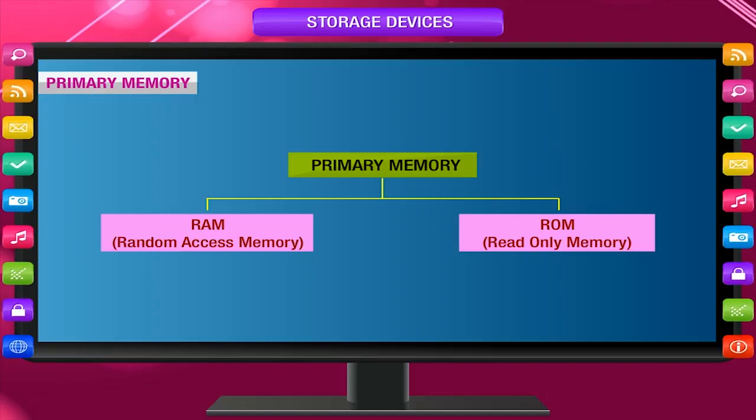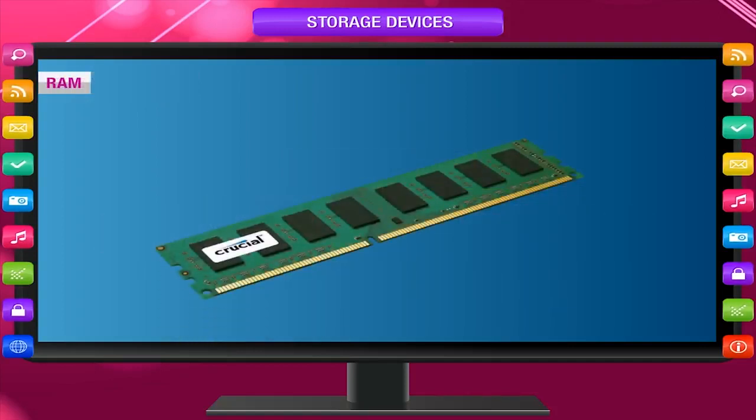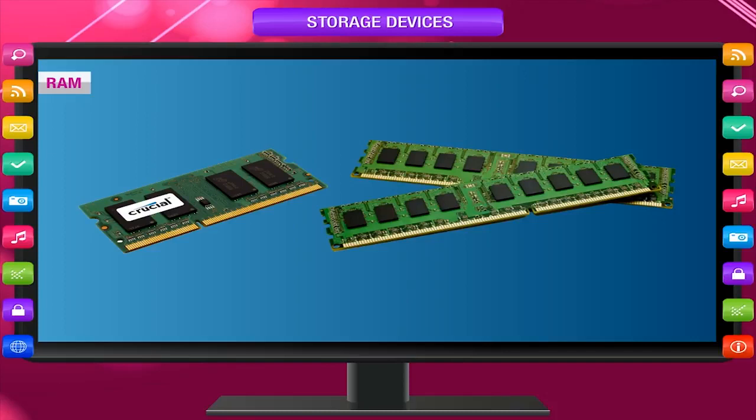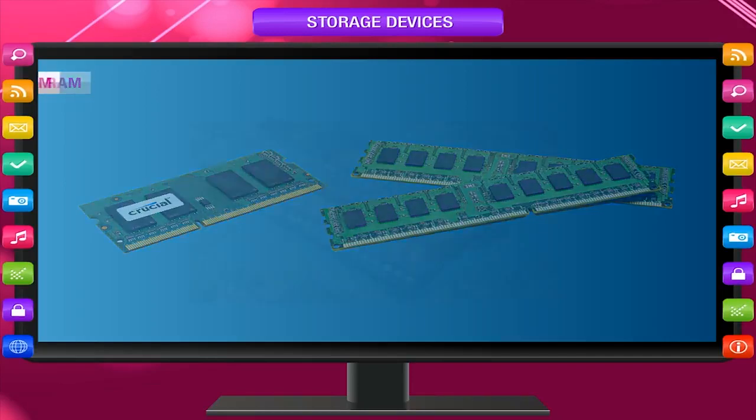Primary memory is of two types: RAM, random access memory, and ROM, read-only memory. RAM is the temporary memory of the computer. It provides space for programs and data for execution. It is a unit like a blackboard on which a teacher writes, explains, and removes. When the computer is turned off, the contents of this memory are washed out.